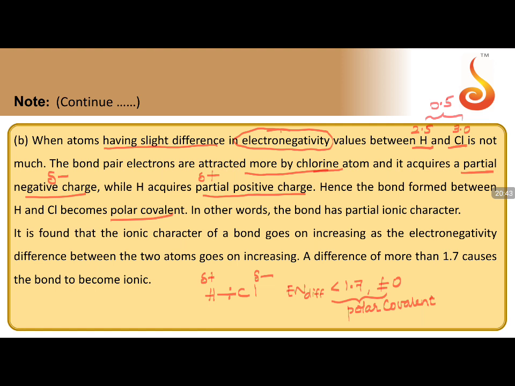Now, what is the meaning of polar covalent bond? In other words, the bond has partial ionic character. It is found that the ionic character of a bond goes on increasing as the electronegativity difference between the two atoms goes on increasing. So, a difference of more than 1.7 causes the bond to become ionic.